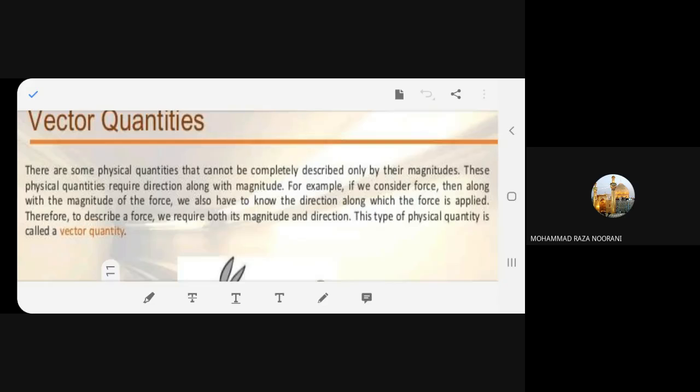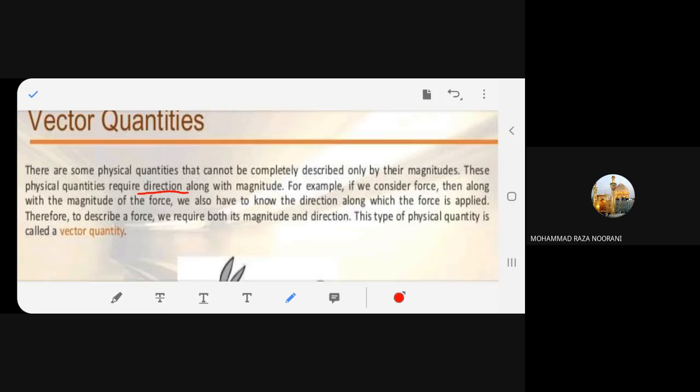Vector quantities. There are some physical quantities that cannot be completely described only by their magnitude. These physical quantities require direction along with magnitude.